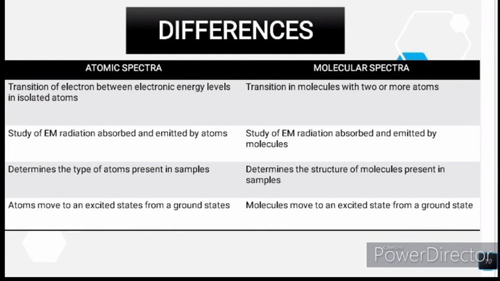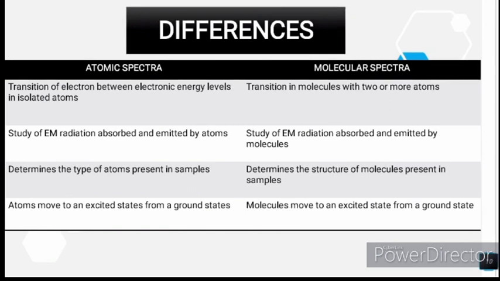And then for atomic spectra, it defines the types of atoms present in samples. And for molecular spectra, it defines the structure of molecules present in the samples. And last but not least, for atomic spectra, the atom moves to an excited state from a ground state, while for molecular spectra, the molecules move to an excited state from a ground state. So that's all for the difference between atomic spectra and molecular spectra.